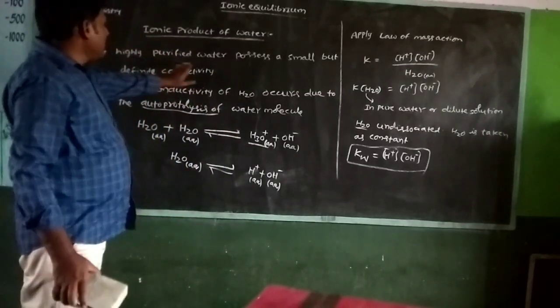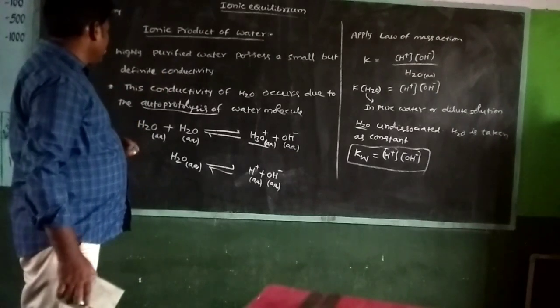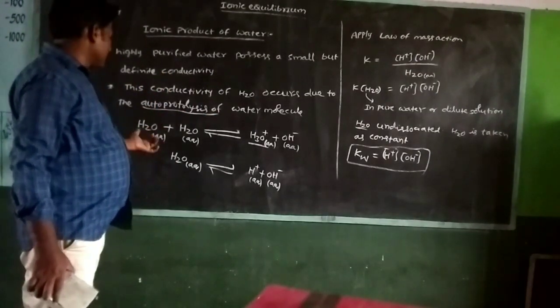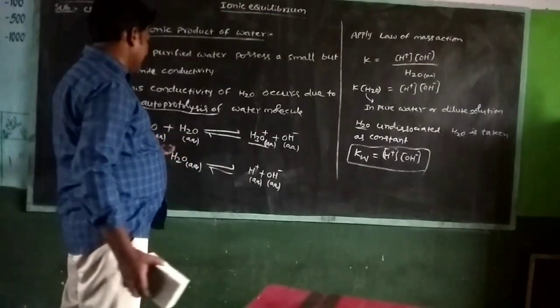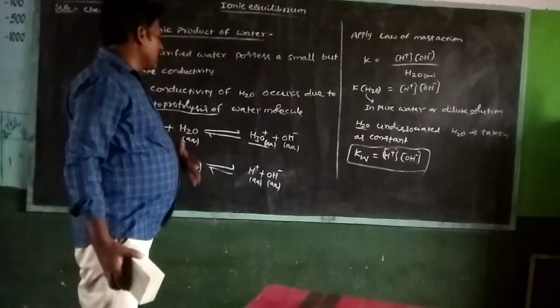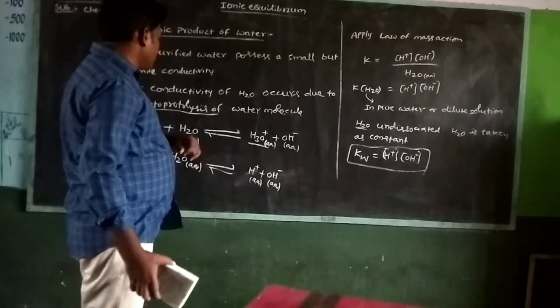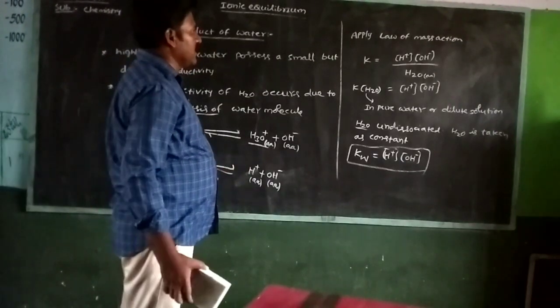Already given, highly purified water possesses small but definite conductivity. This conductivity of water occurs due to the autoprotolysis. Autoprotolysis means two water molecules react to give the hydronium ion and OH. In a simple manner, H2O aqueous in a reversible reaction gives H plus and OH minus ions.